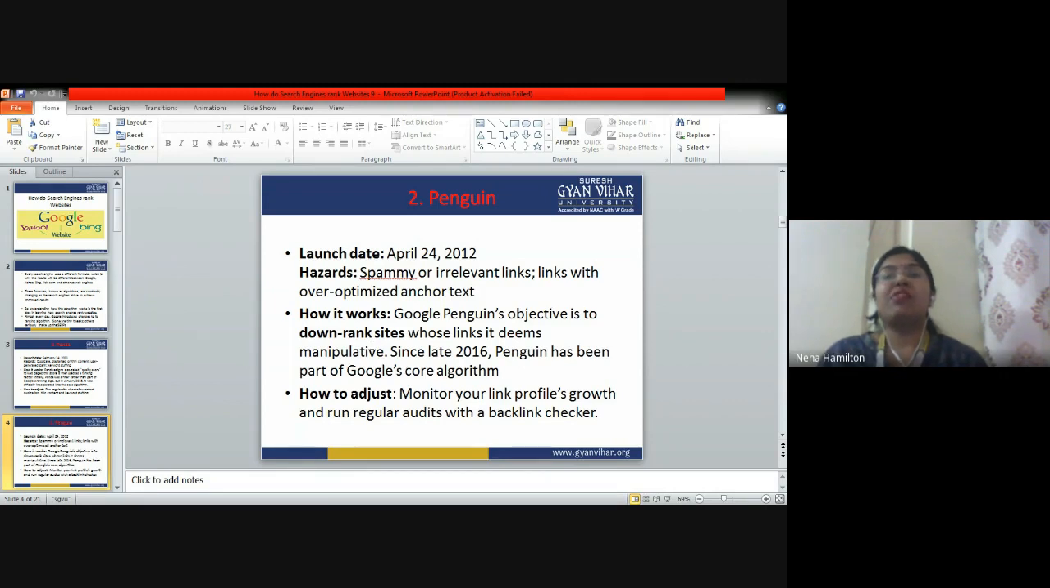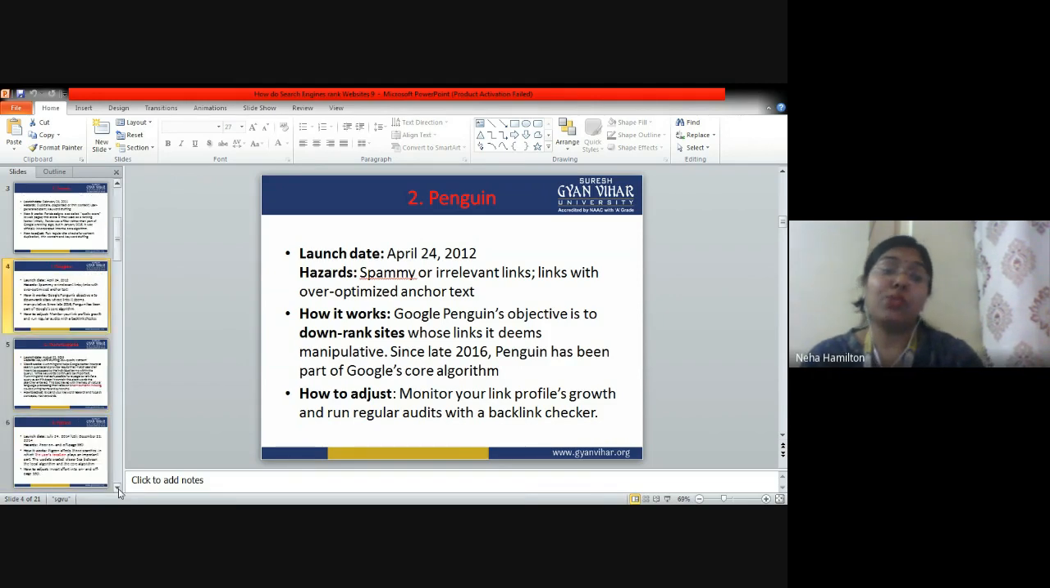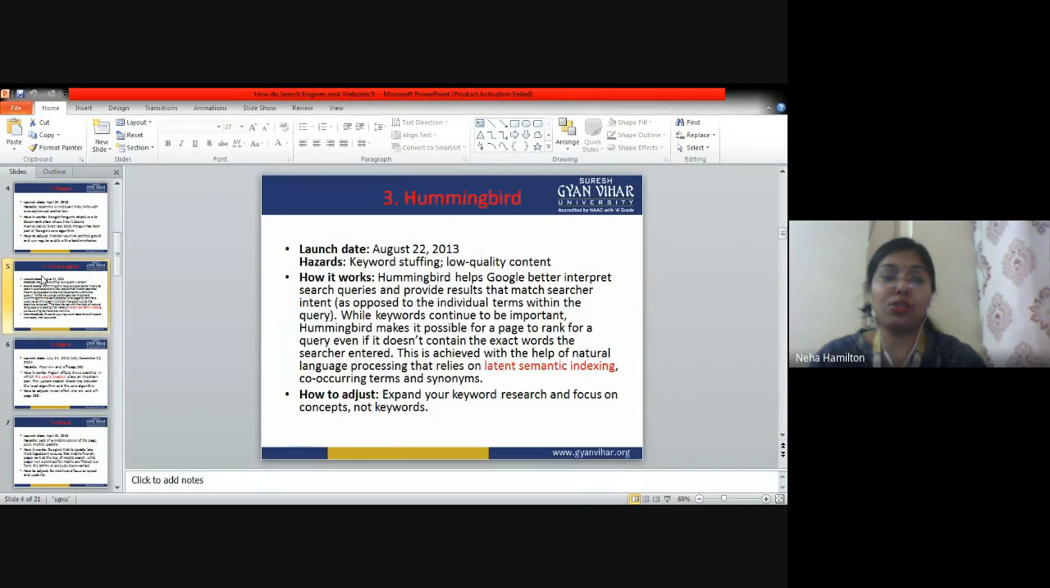For example, if a website is linked to a Government of India website, a centralized website, which is a very highly authoritative and trustworthy website, so definitely your rank is going to go up, right? So these are the things that you should keep in mind if you want to save yourself from Penguin.